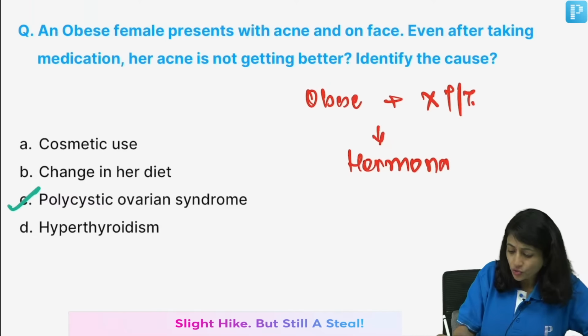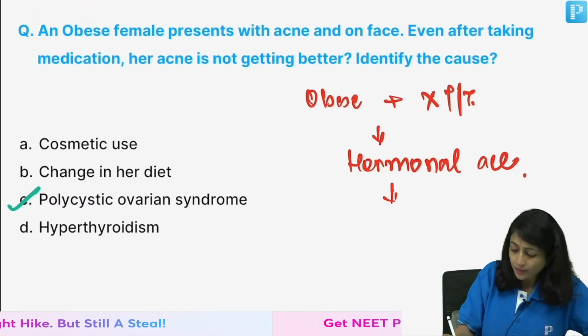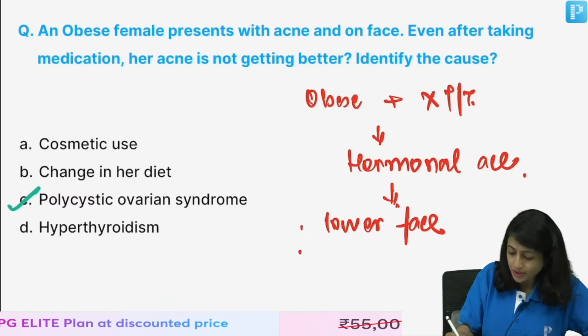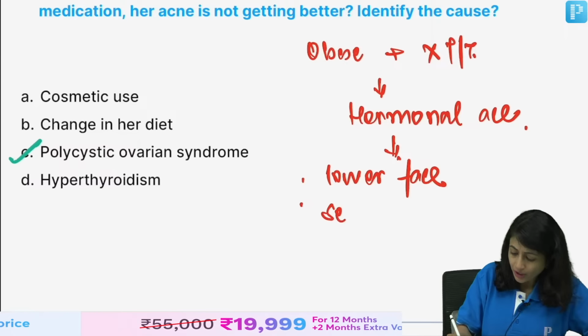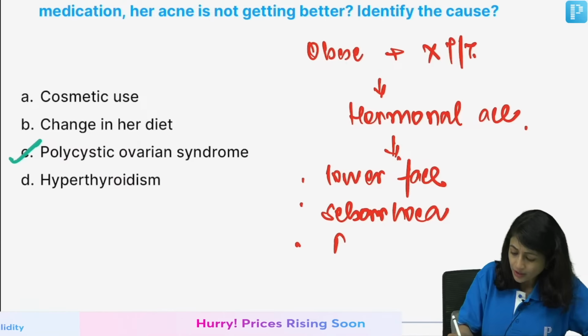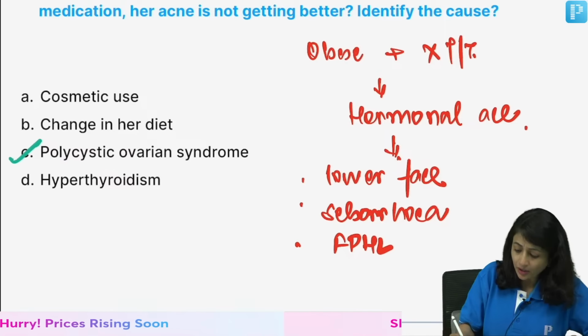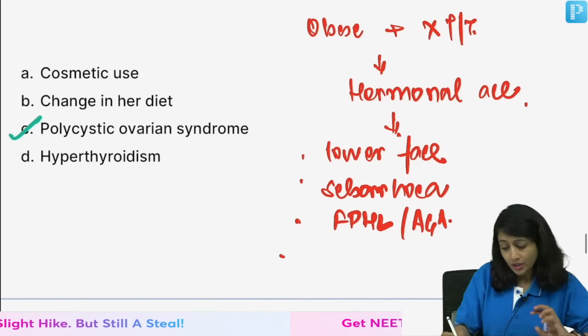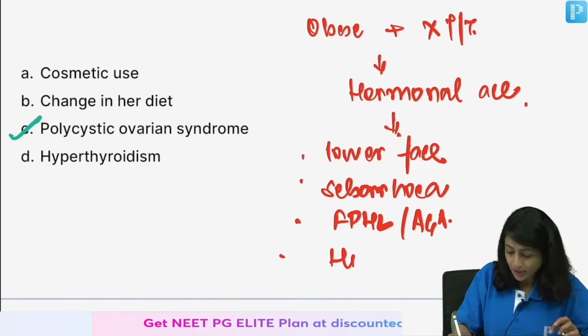Now, pointers towards hormonal acne are lower face involvement, associated seborrhea or overactivity of sebaceous gland, associated female pattern hair loss or in males AGA, and then what else? Hirsutism.